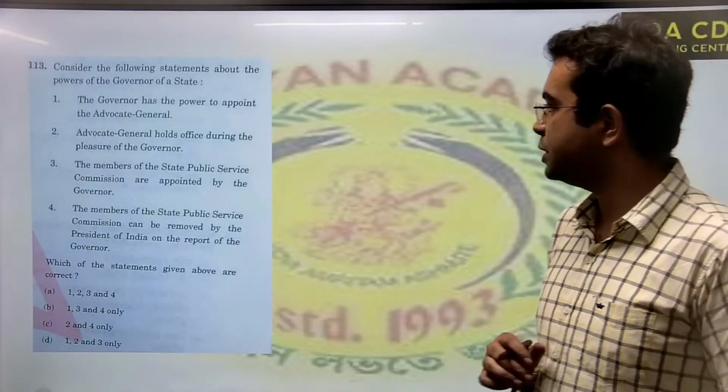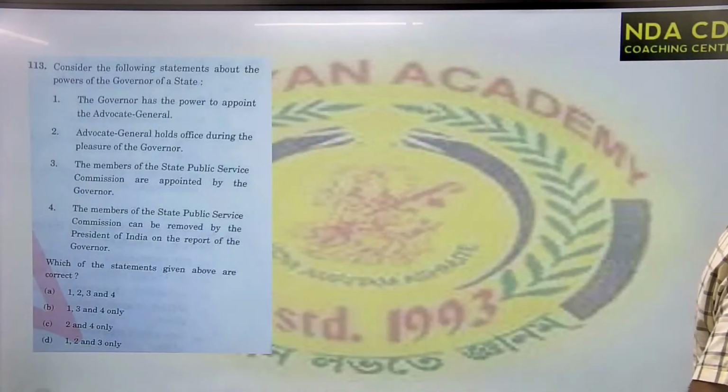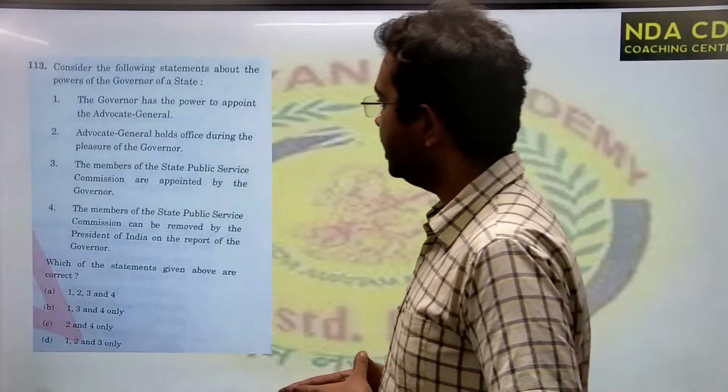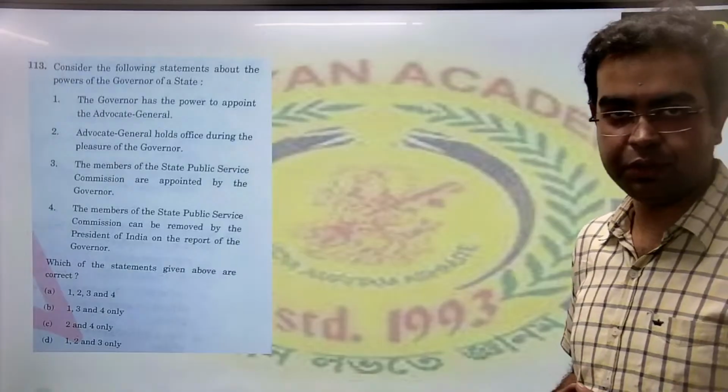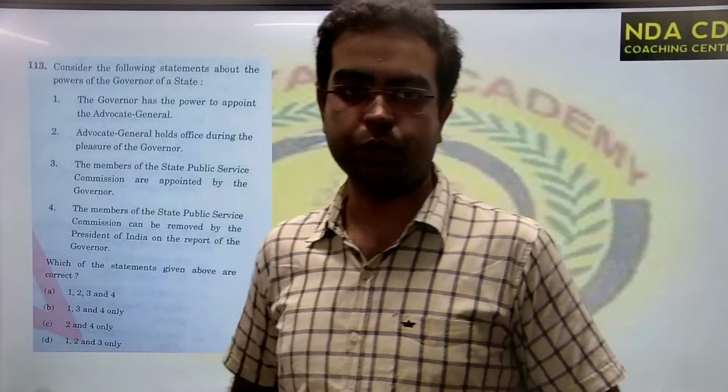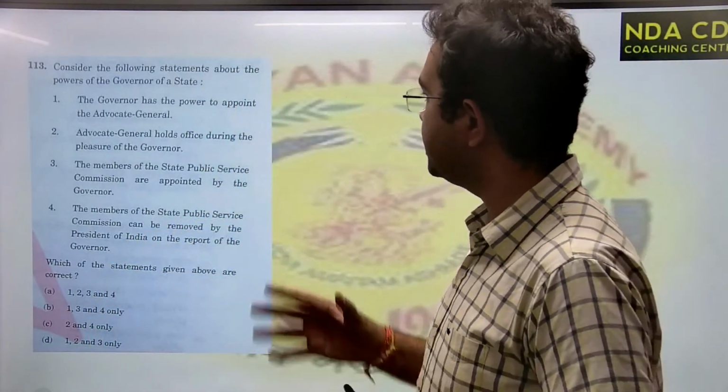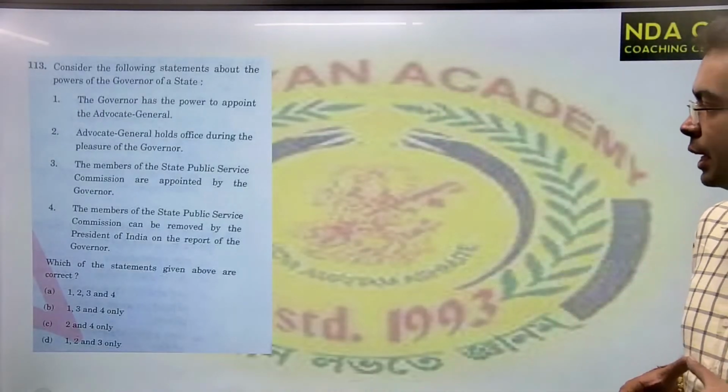Advocate general holds the office during the pleasure of the governor. So these two are correct, because the attorney general's appointment and removal is done by the president at the central level. The advocate general is the highest law officer of the state, and the advocate general's appointment and removal is done by the governor of the state. Now what is the correct answer?